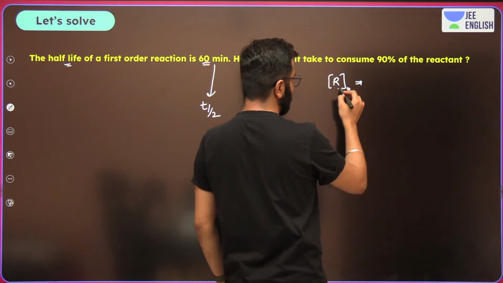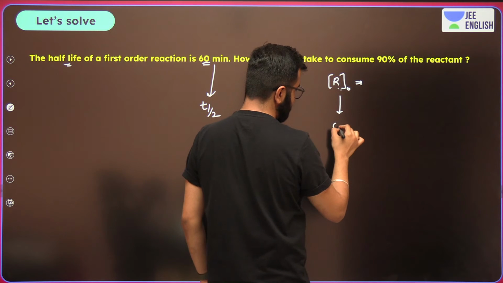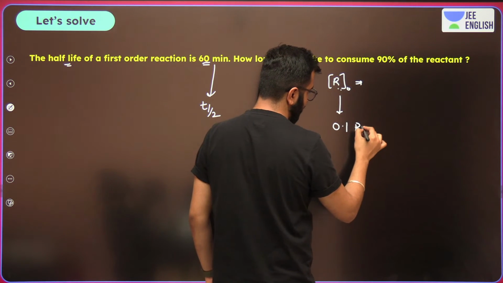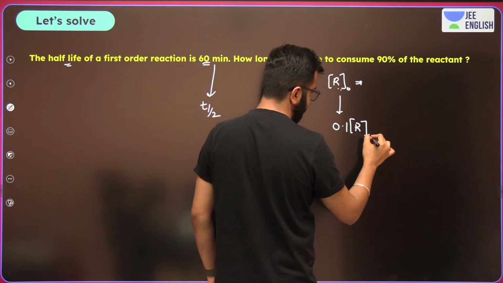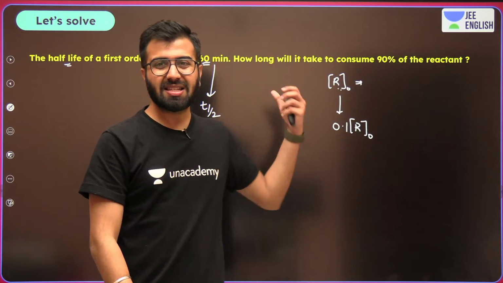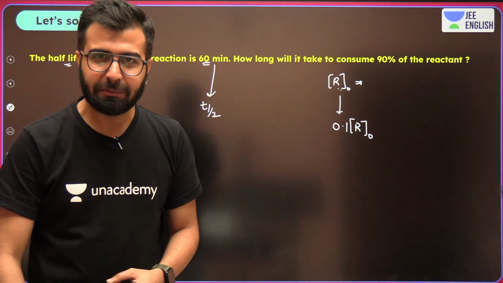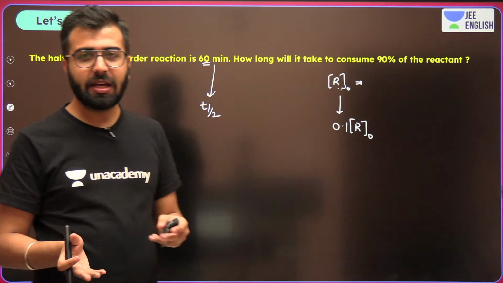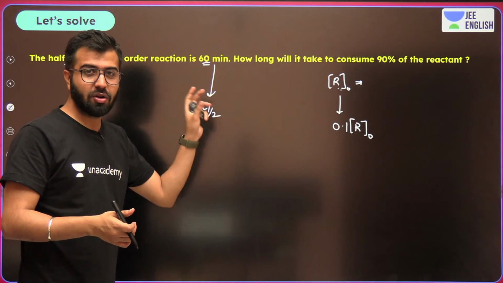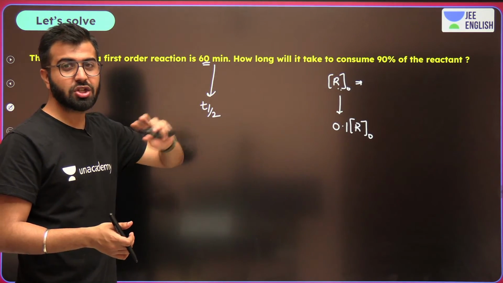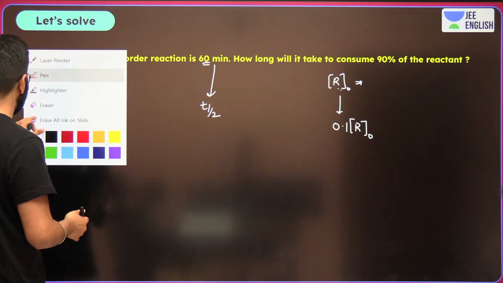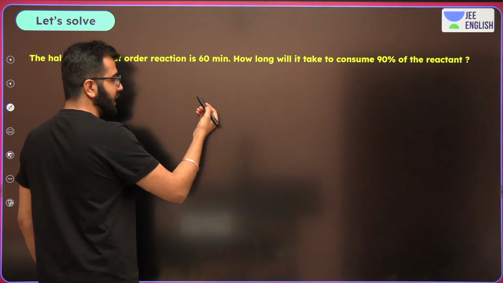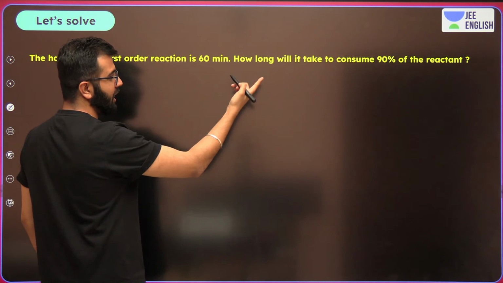If I started with R0, the leftover should be 0.1 of R0. 90%, 0.9 of the initial concentration is gone. So do remember this. And now over here, how much time will it take?